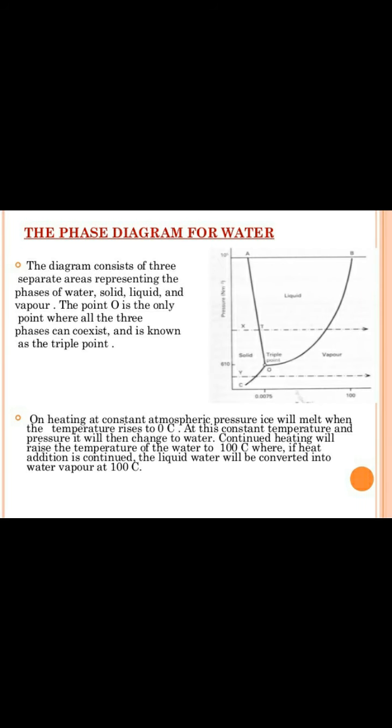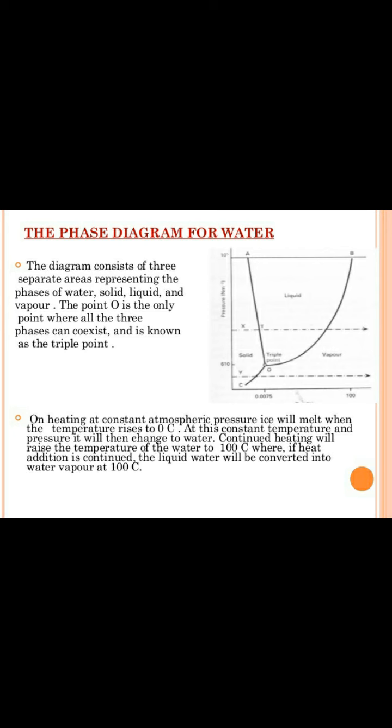So this is the phase diagram for water, the triple point of water, generally three states: solid, liquid and vapor. The diagram consists of three separate areas representing the phases of water. The point O is the only point where all three phases can coexist and is known as the triple point. On heating at constant atmospheric pressure, ice will melt when the temperature rises to 0 degrees Celsius.